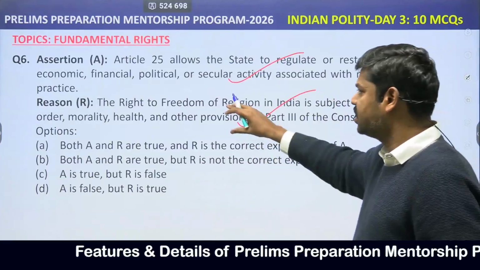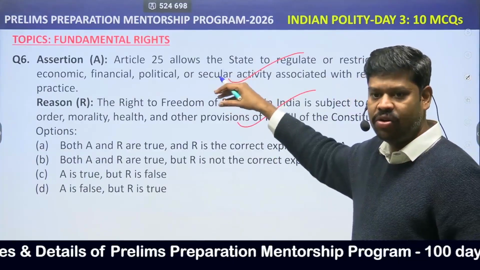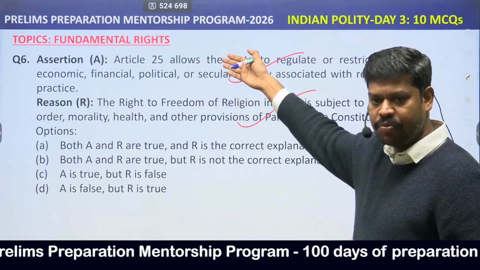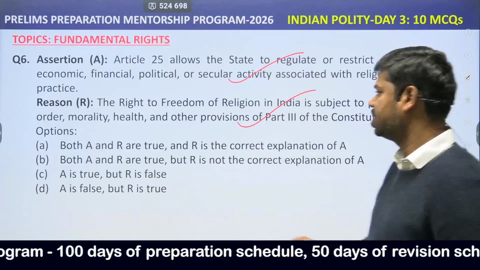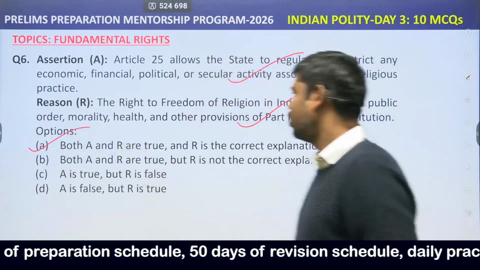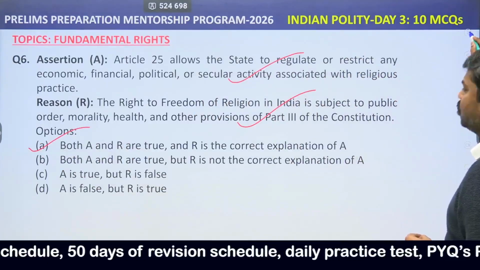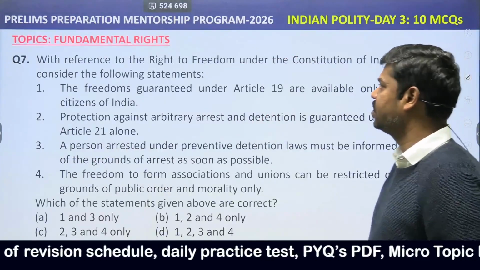Because the state has a right to intervene in all those things, the state can appropriately make interventions with regard to what is given in the assertion. So what is the answer here? Both A and R are true, and R is the correct explanation of A. Come to question number 7.